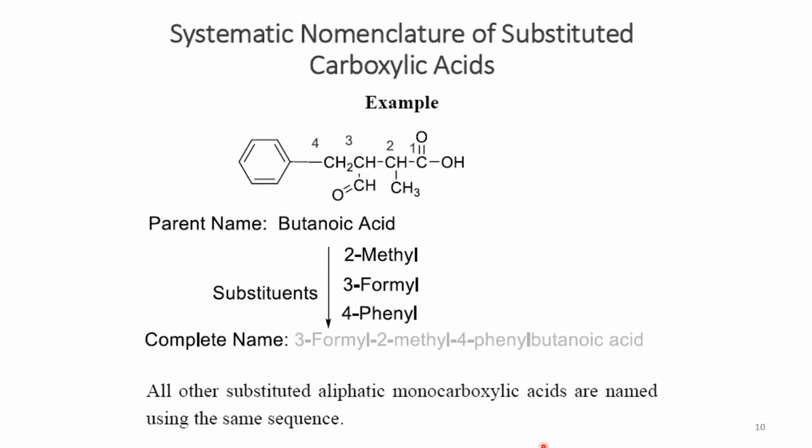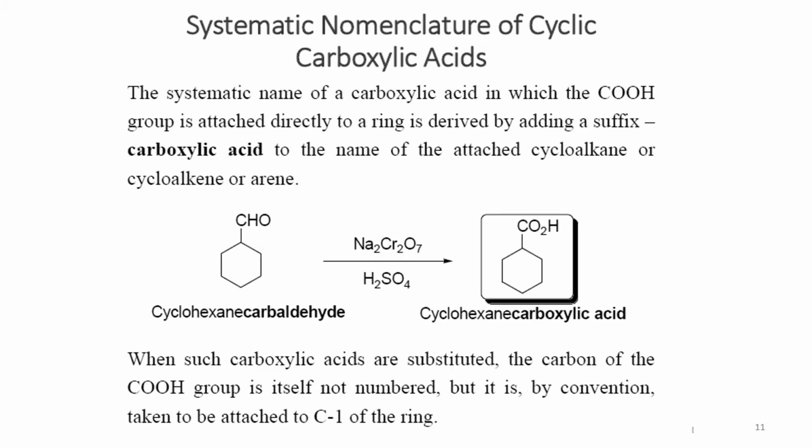So all other substituted aliphatic monocarboxylic acids are named this way, but a different rule is established for compounds having a carboxyl group on a cyclic skeleton. The COOH can only be present at the end of a chain, so the carboxyl group cannot be present within the cycle. Cyclic carboxylic acids are the ones where the carboxyl group is directly attached to the ring.